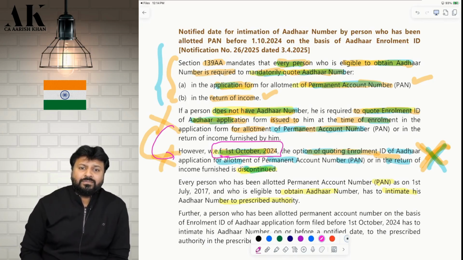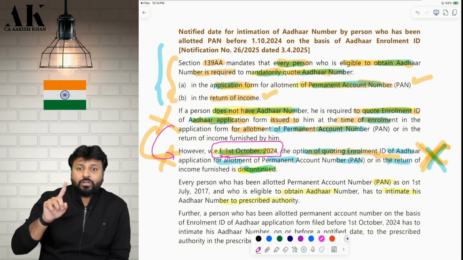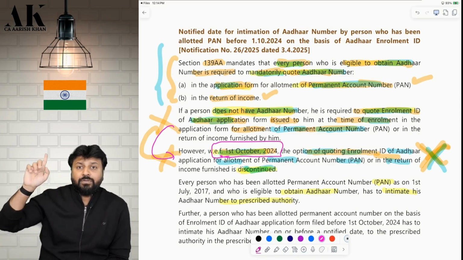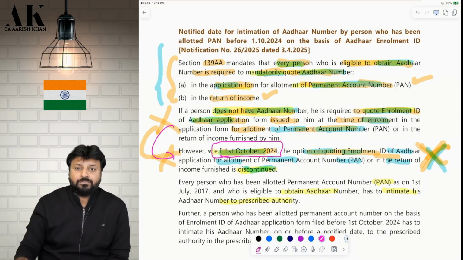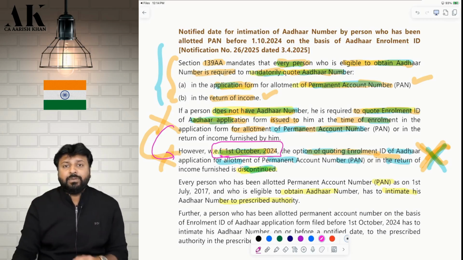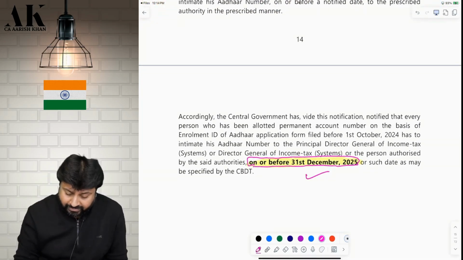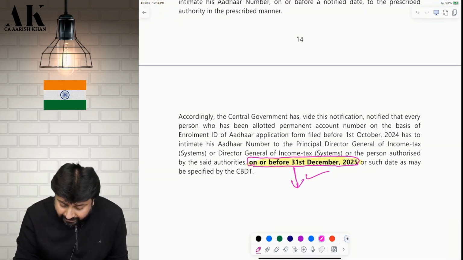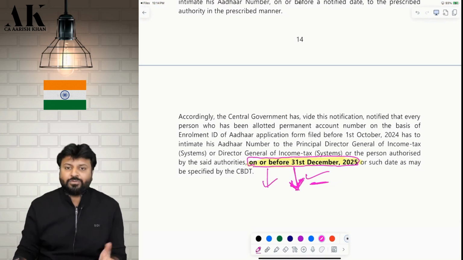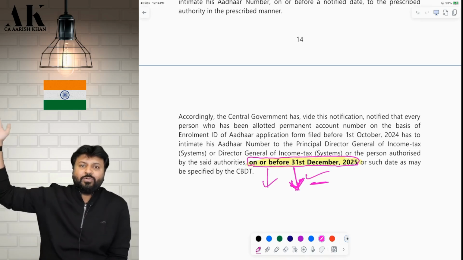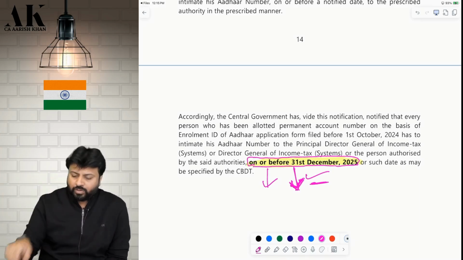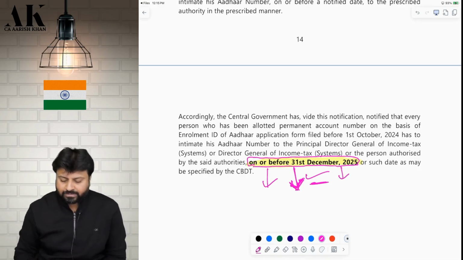But all those who have got the Aadhaar, all those who have made an application before 1st October 2024, they have to do all these things before a notified date. So what is that notified date? That notified date they have mentioned over here, 31st December. Check please. So this is the only amendment which is over here. It is for those people who have made an application before 31st October. They have to do all these things by which date? By 31st of December 2025.